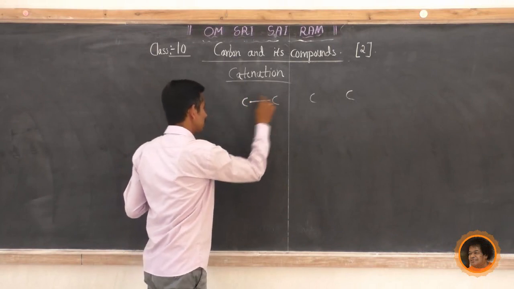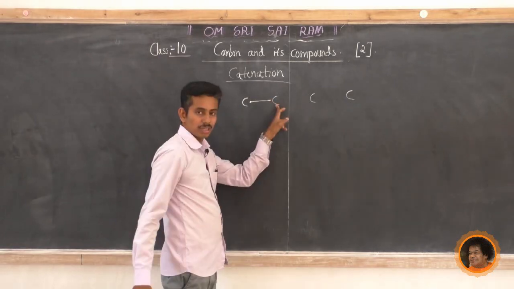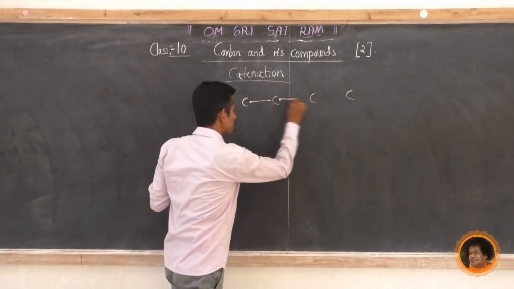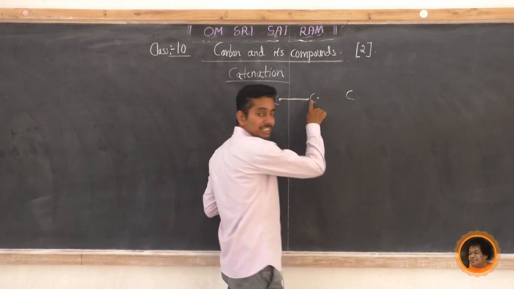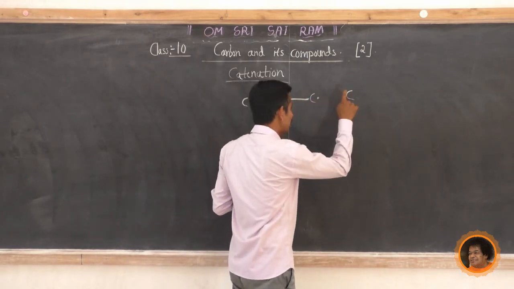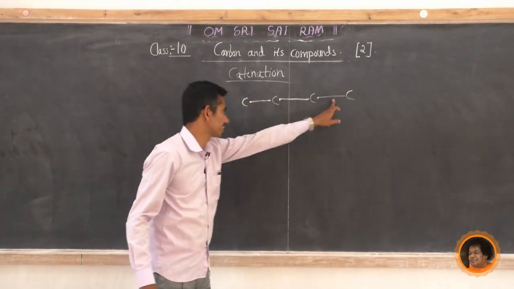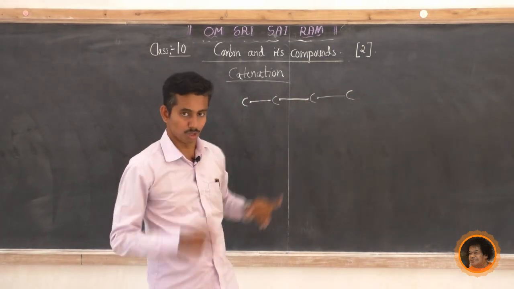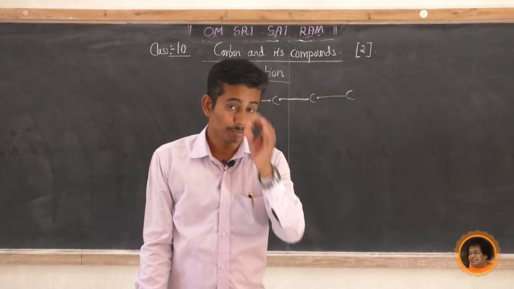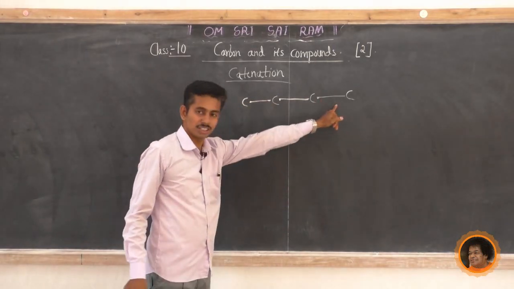This valence electron bonds with another carbon atom, and this one bonds with another carbon atom. The valence electron of this carbon bonds with the valence electron of this carbon, and these are called single bonds. Why is this bond formed? Because of covalent bond. Now this is called catenation.